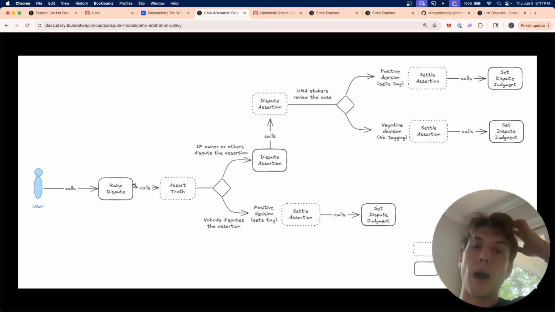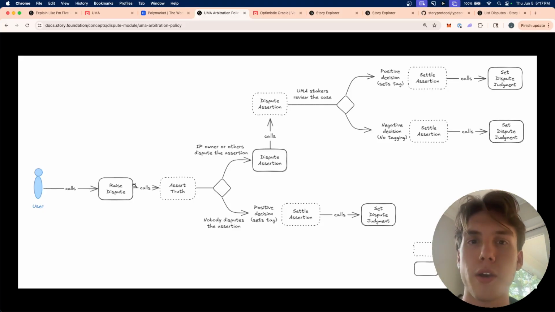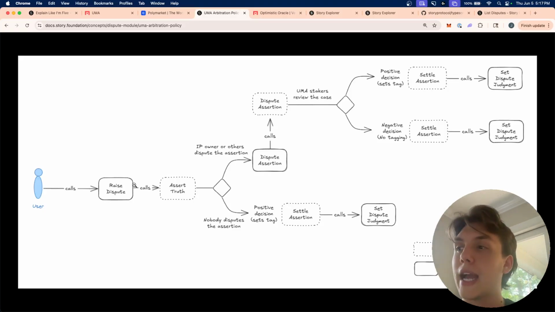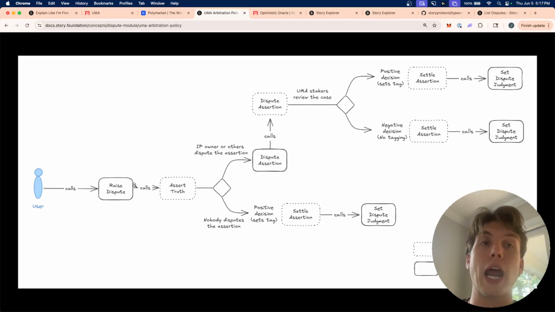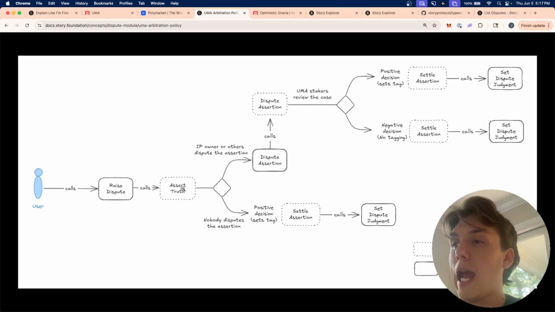Let's say I own Pikachu, and I see that someone else registers Pikachu as well. I call raise dispute on their IP and say, hey, they are not the owner of Pikachu, right? And I provide ample evidence of that. And so UMA would go in and try to assert that truth, right? Based on my evidence, is he telling the truth?